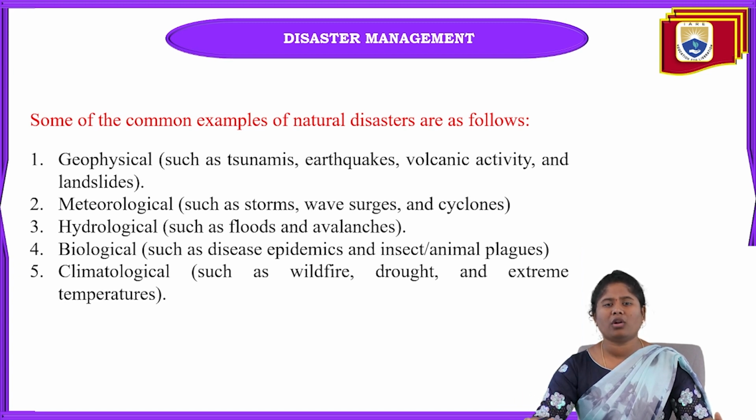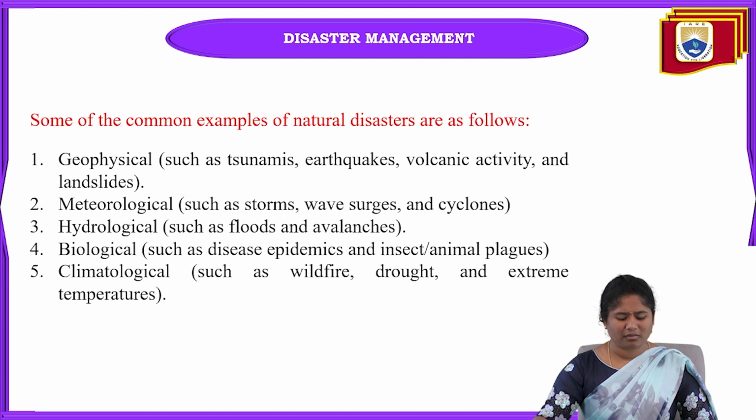Tsunamis also come from the water and take only some seconds to destroy everything. And landslides are where sliding happens on the surface. At that place, landslides are going to happen.